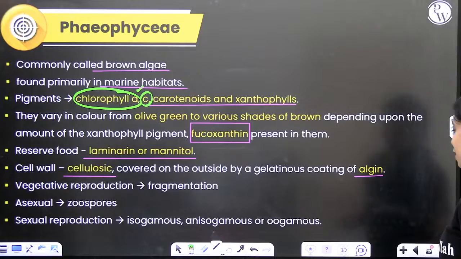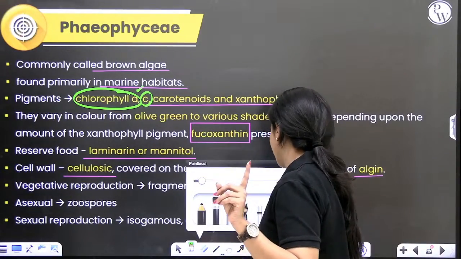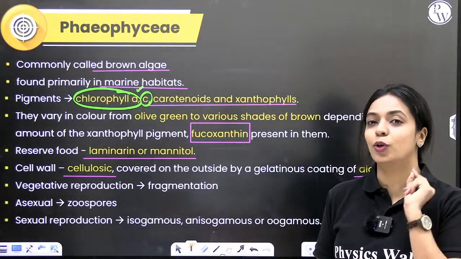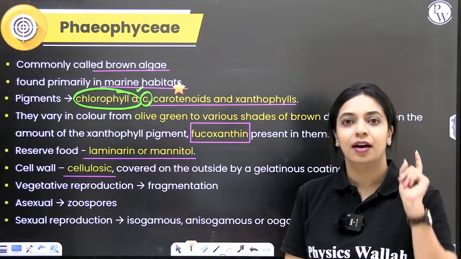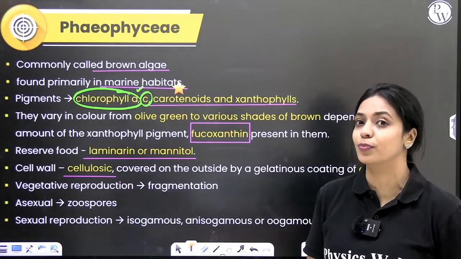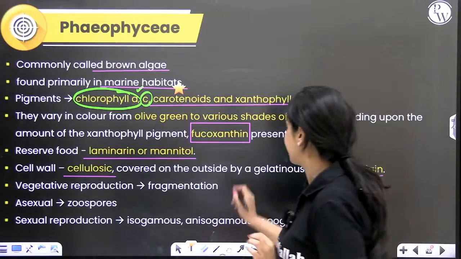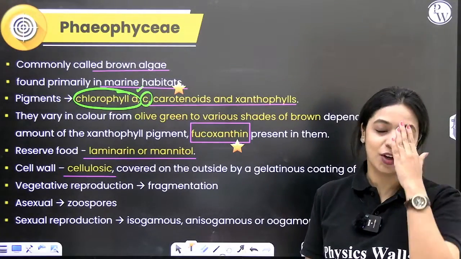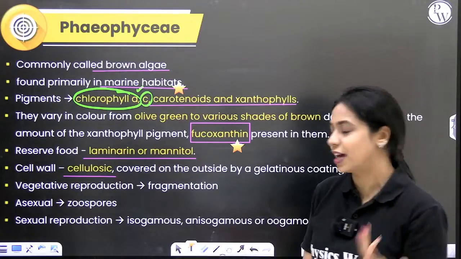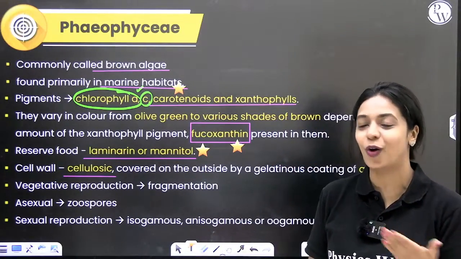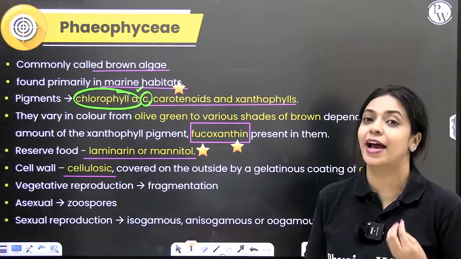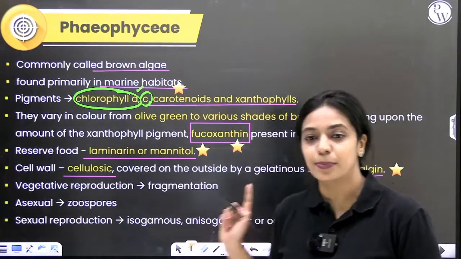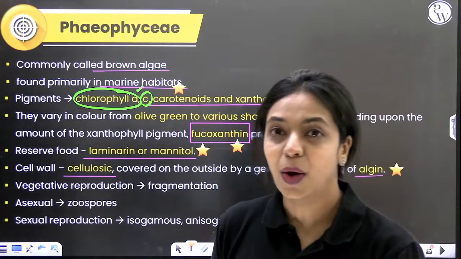Okay, so is this clear so far? What are the important points from brown algae that you have to remember? Who is going to tell me in the comments? First, along with chlorophyll A, we have chlorophyll C. Along with that, we have carotenoids and xanthophyll, and the most important xanthophyll responsible for the brown color is fucoxanthin. What is the reserve food material? It's either laminarin or mannitol. Another important point: the hydrocolloid outside the cell wall is algin. So these are the important points that you should remember about brown algae.